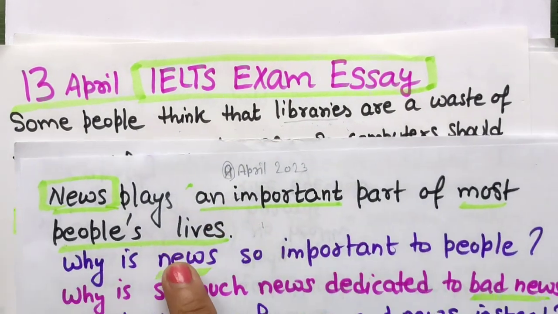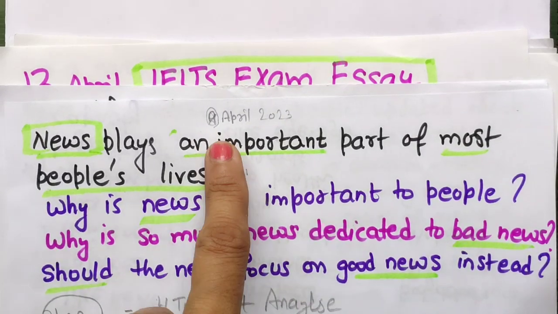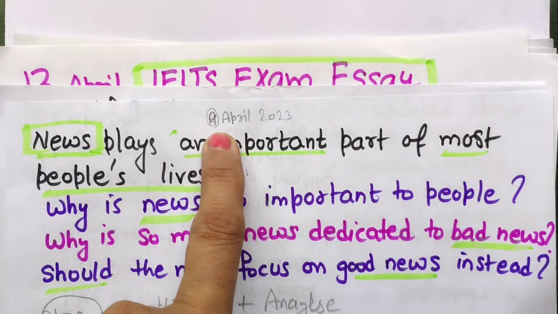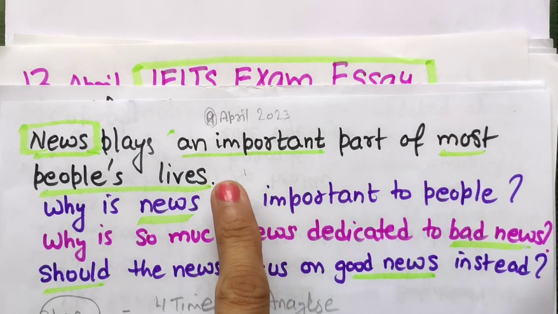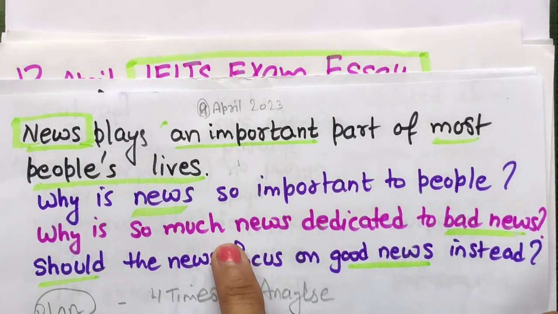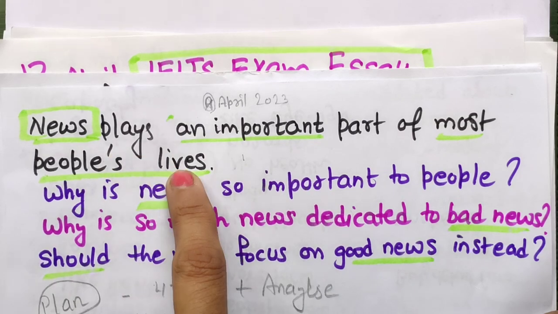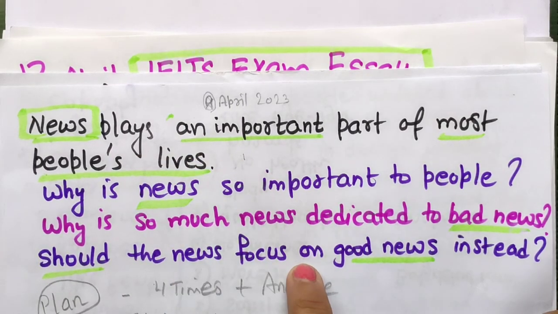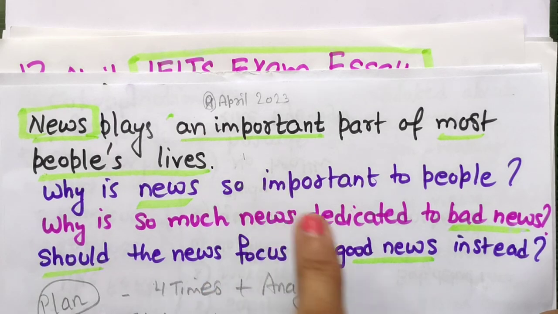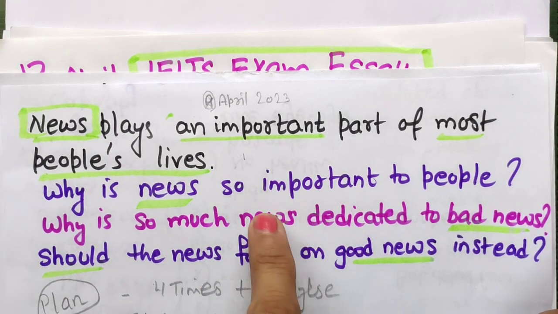So here I am going to do this question that was part of, I am not sure, 9th April or 6th April, 4th April IELTS exam. That doesn't matter. You need to understand the simple statement they have given, and for this statement they have asked you three questions, not two. This is not a two-part question, this is a three-part question.